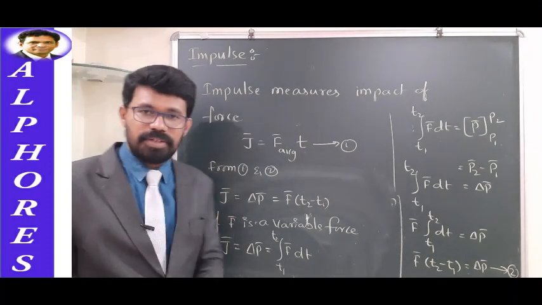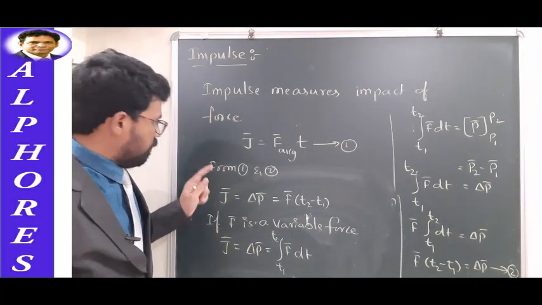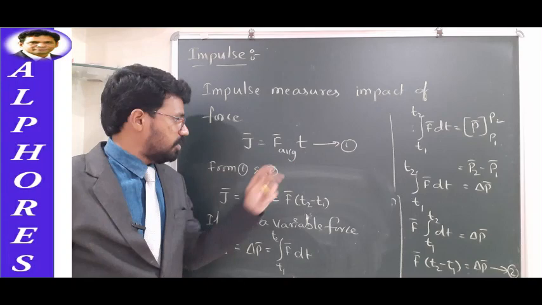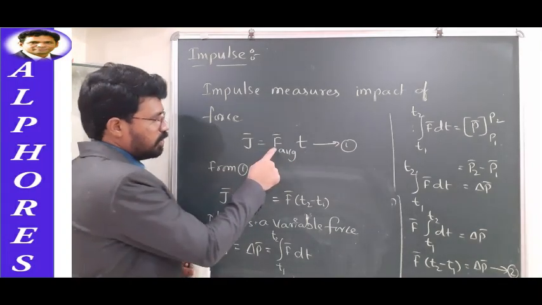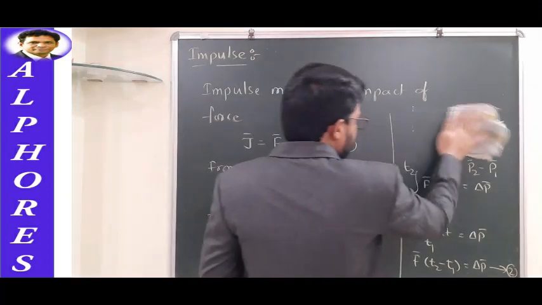Okay, I'll consider one FT graph. Before that, I want you to remember these facts. Impulse is a vector quantity, and if you want, you can express its units also. How can the units be expressed? Units of force are newtons, units of time are seconds. So let me write that data also.